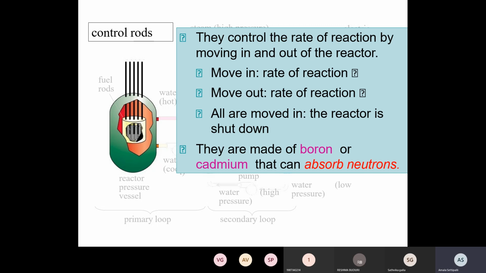Moving in reduces the rate of reaction, moving out increases it. If all are moved in, the reactor is shut down, which means the nuclear fission chain process is shut down. They are made of boron or cadmium, which can absorb the neutrons, as I explained in the previous slide.